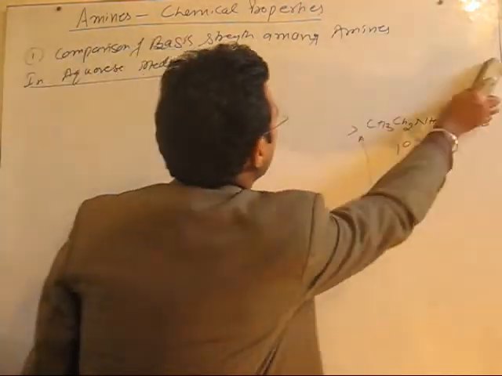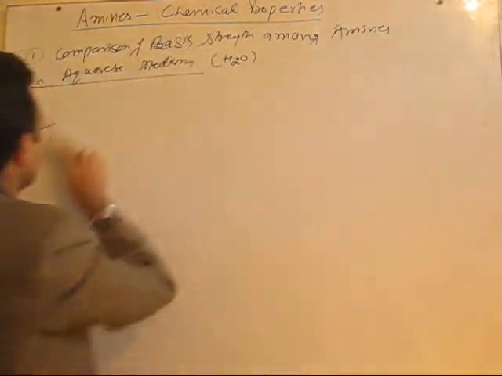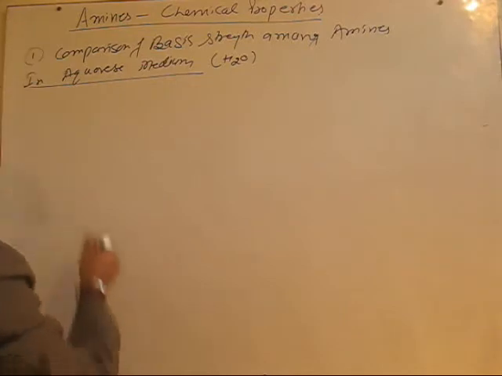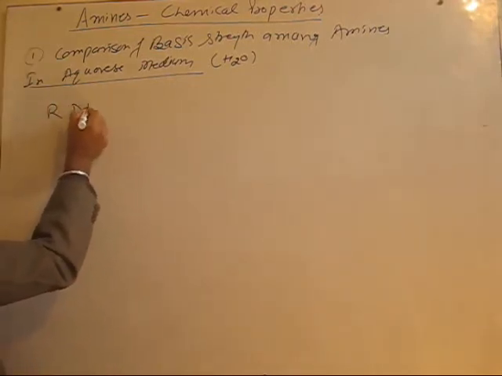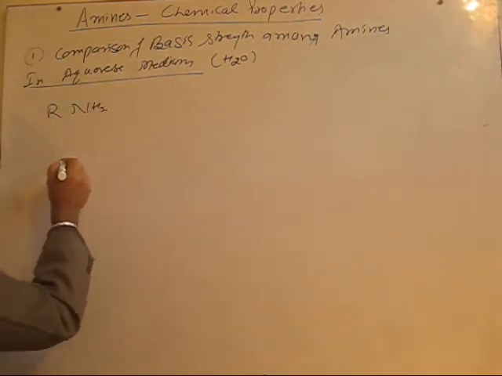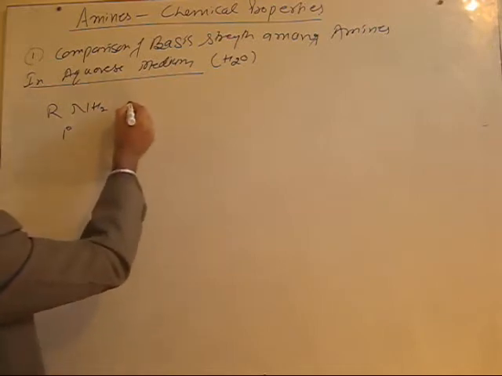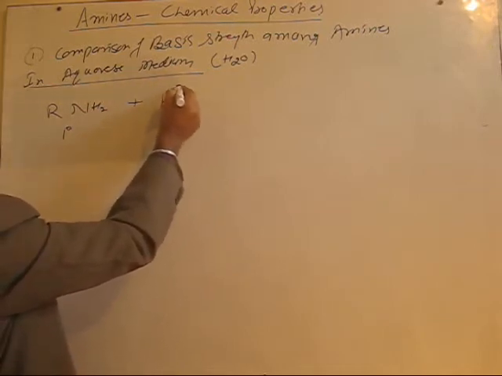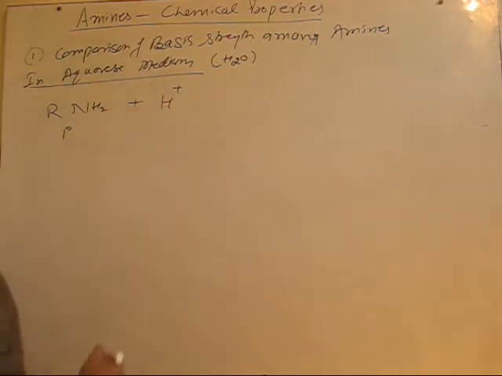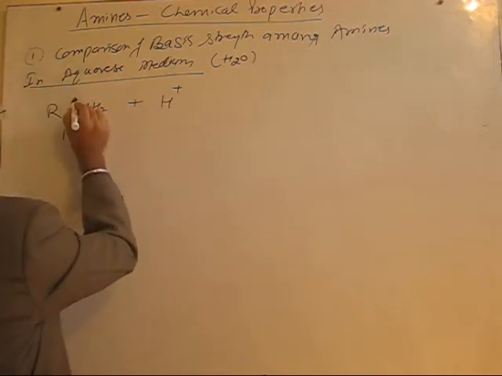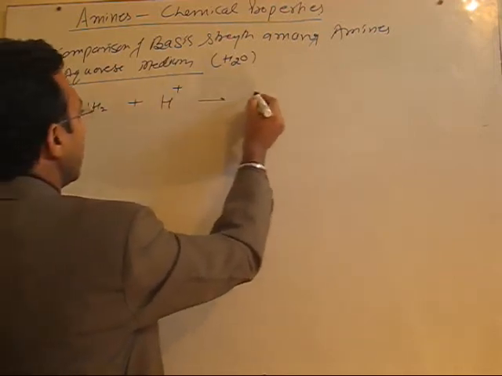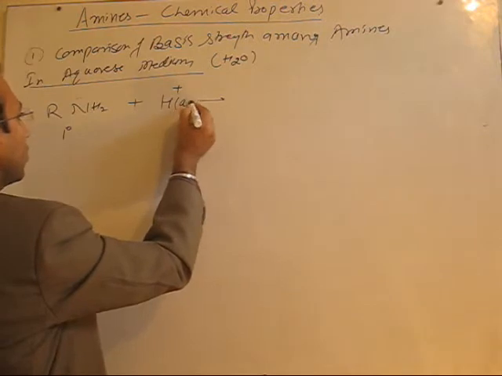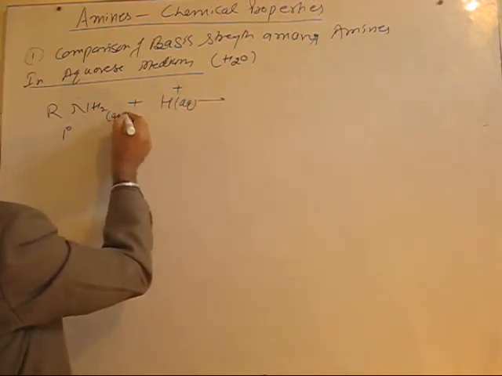Now let me take first the primary. We have a primary amine. In primary amine, let's discuss the tendency to gain proton. It will be there, and as a result we know here aqueous medium is there.